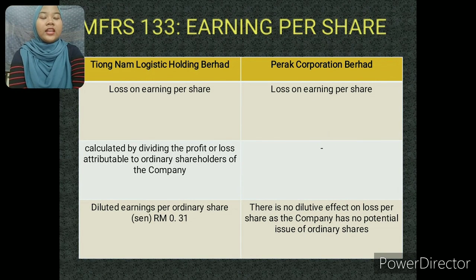Hi, we meet again. Now I would like to present the earnings per share for those two companies, Tiongnam Logistics Holding Berhad and Perak Corporation Berhad. Those two companies do not have a gain on earnings per share; they only have a loss per share. Tiongnam Logistics calculates it by dividing the profit or loss attributable to the ordinary shareholders of the company. For the diluted figure, Tiongnam has only 31 cents, while for Perak Corporation Berhad, there is no dilutive effect on loss per share as the company has no potential issue of ordinary shares.